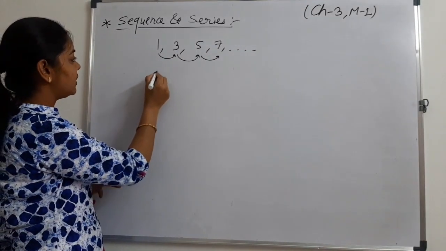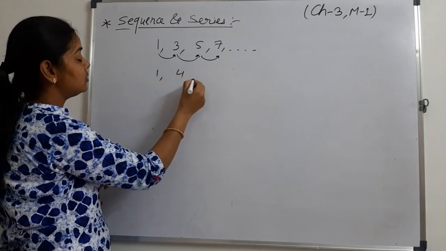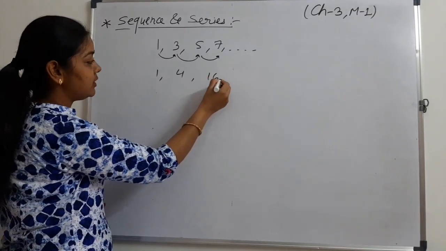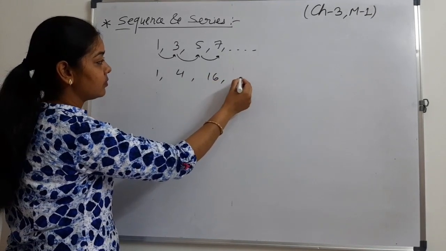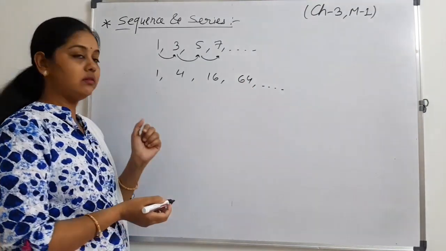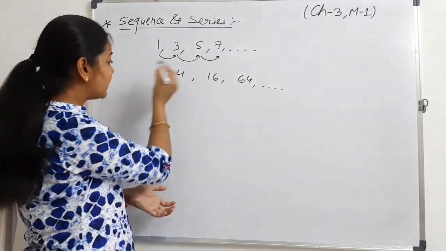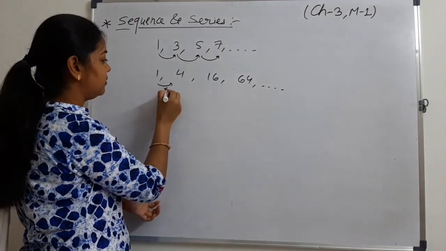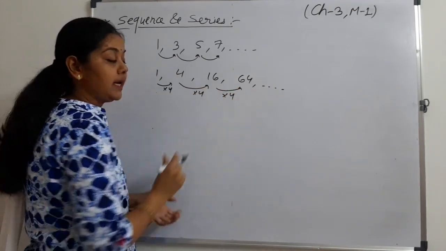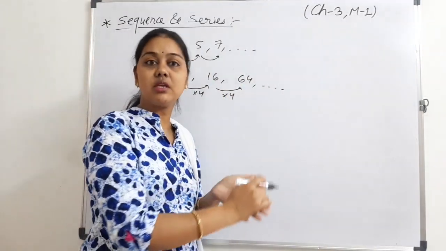Suppose I have given 1, 4, 16, 64 and so on. Now again we can get this arrangement by multiplying each number with 4. In this way we can easily find some sequences.